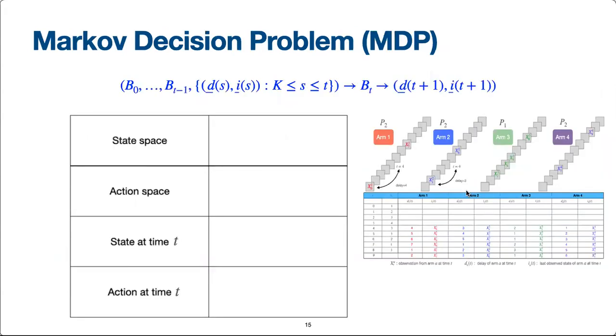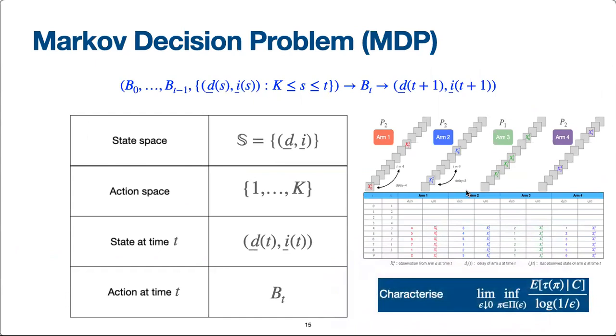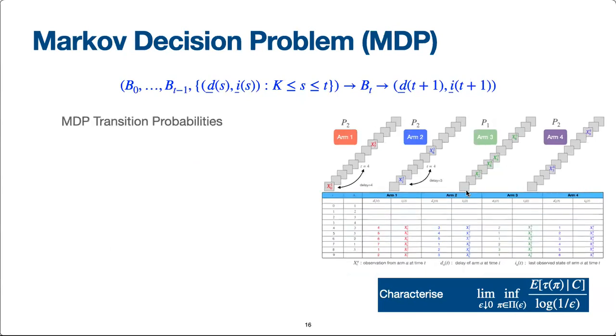We therefore have a Markov decision problem whose state space is the space of all delays and last observed states. Action space is the set of arms. The state at time t is dtit. The action or control at time t is bt. However, our objective is not to maximize rewards or minimize regret as is typical in MDPs, but to characterize the asymptotic growth rate of the expected time to find the odd arm.